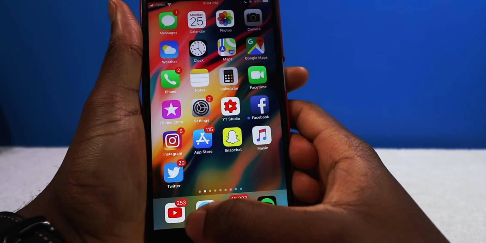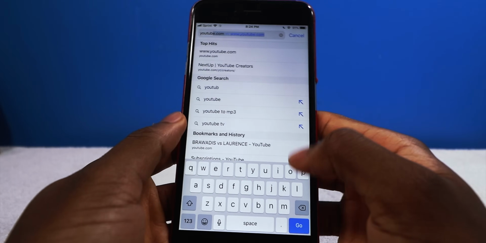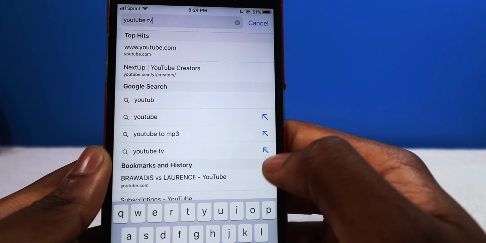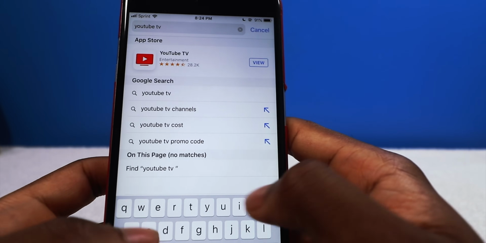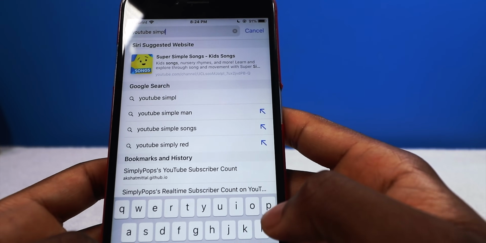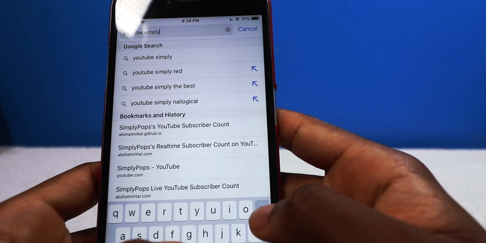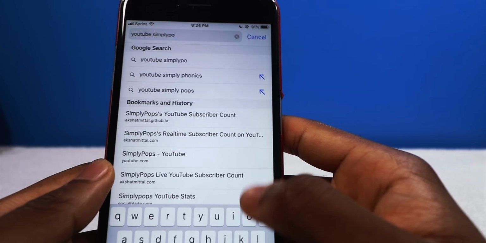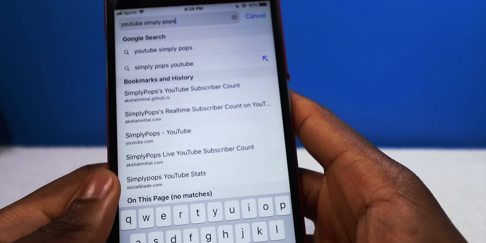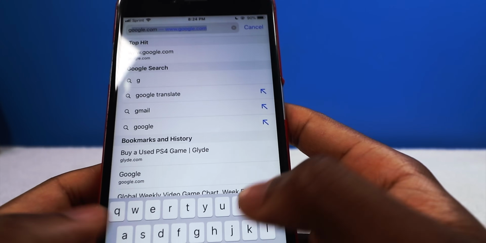We also have some changes to Safari, so let's launch Safari. So if I type in YouTube, you guys see those little arrows there? So you can autofill stuff. So you could type in that, and then you can add something else to it. So for example, YouTube, Simply, if I type in Simply, oh, my name is not there. Oh, there it is. If I type in my name, boom, you can add something else. So it's pretty cool. Very handy.